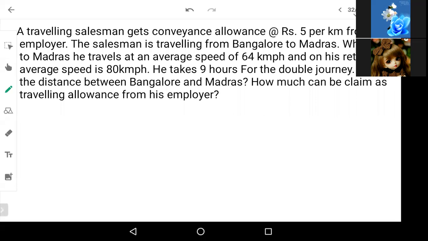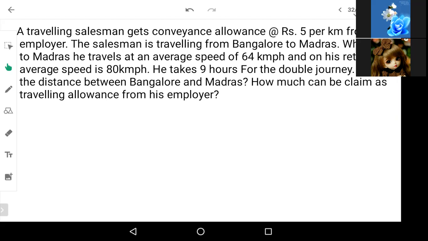So the next question that we are supposed to solve is on equations, where we are solving application of equations to business. Here, a traveling salesman gets conveyance allowance at rupees 5 per kilometer from his employer. So there is an employer. Who is an employer? The person who is the boss or the superior will be the employer, and the person who is working under the boss is called an employee.